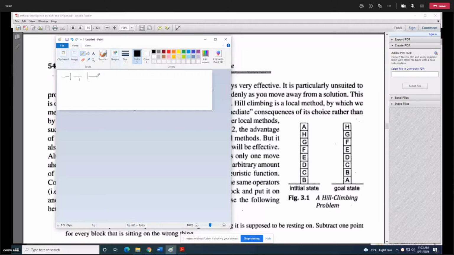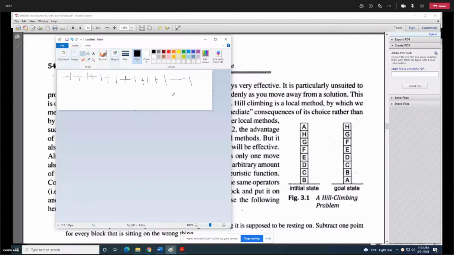D, E, F, G, H are in the same manner resting on what they are supposed to be resting on. I'm going to add 1 point for D, 1 point for E, 1 point for F, 1 point for G, and 1 point for H. And minus 1 point for A. So positive 6 minus 2 is going to give me the score of 4.